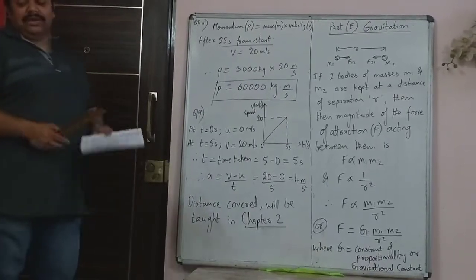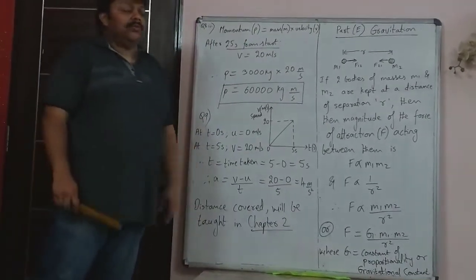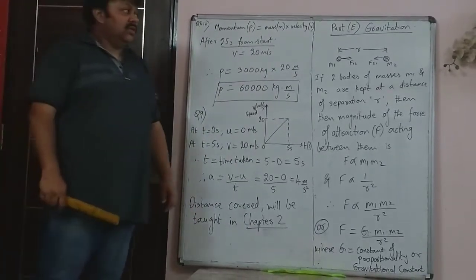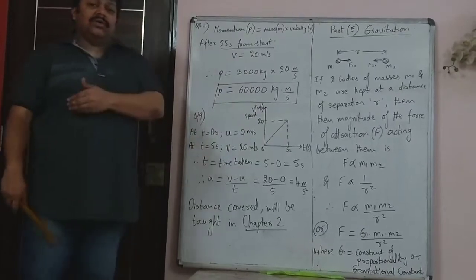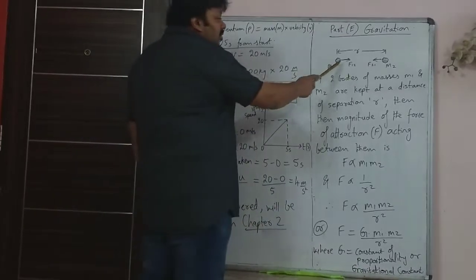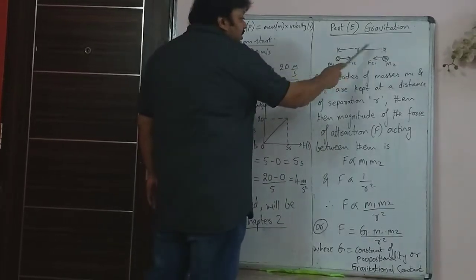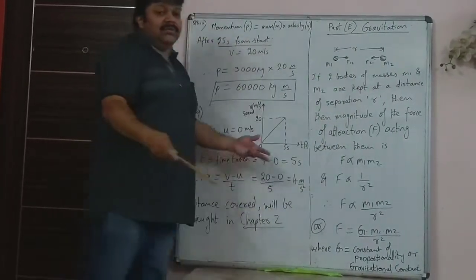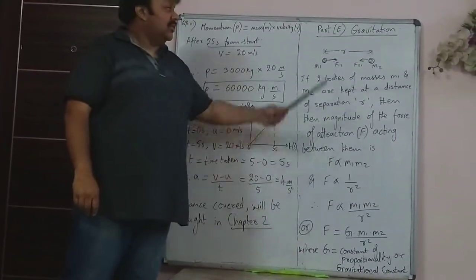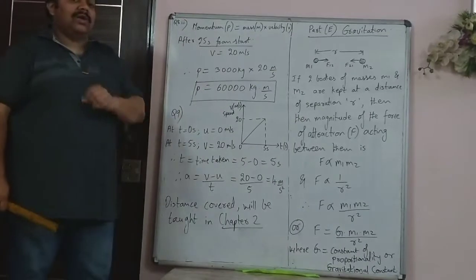Now the last part. After that there are more sums, I know, but those are based on the last part of the chapter. So now we will see what is gravitation and what is force of gravitation, and then after that we will do those remaining sums which are based on gravitation. Here I have shown you two objects, one and second object. The two objects are placed at a distance of separation r. R will be in meter, centimeter, whatever. m1 is the mass of the first object and m2 is the mass of the second object.